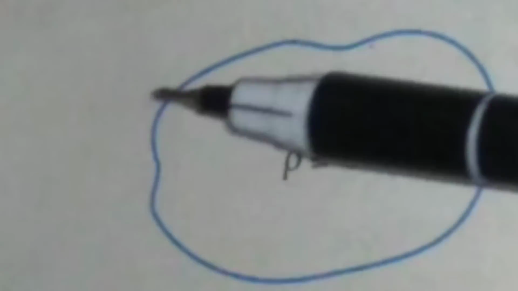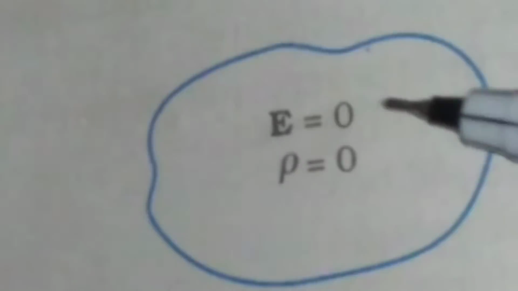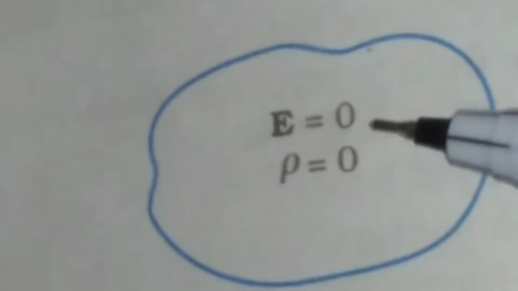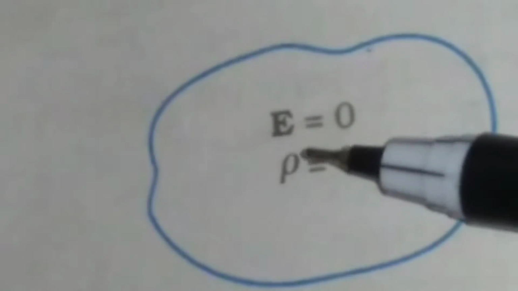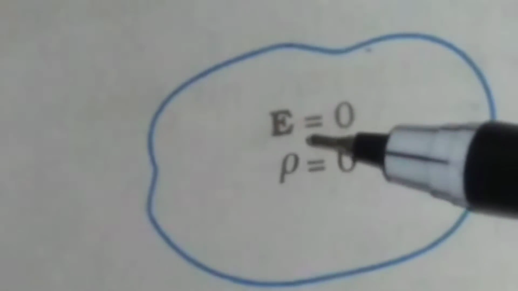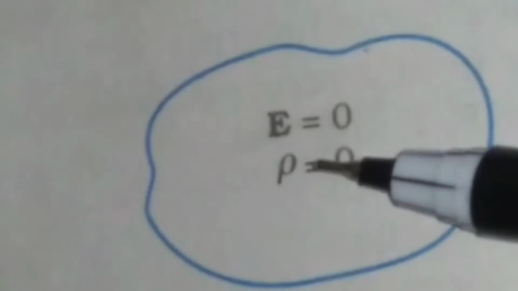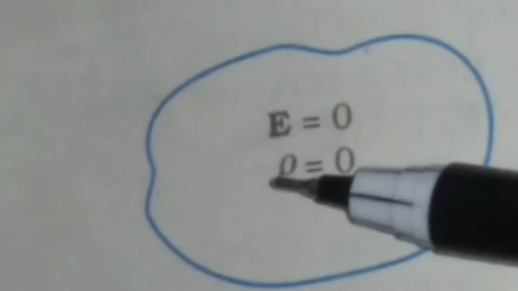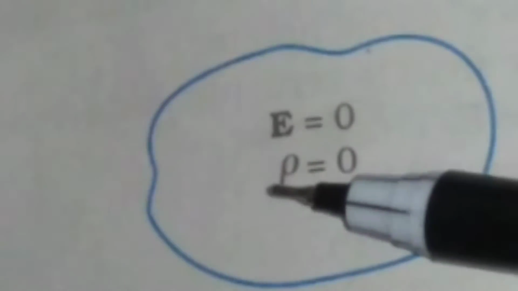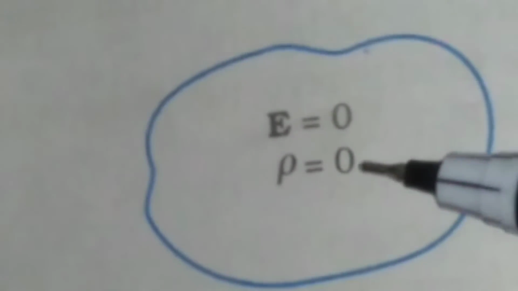So if this is the surface of the conductor, then inside the conductor the field E equals 0, and there is also no charge. The volume density of charge rho, or charge density, is also equal to 0.